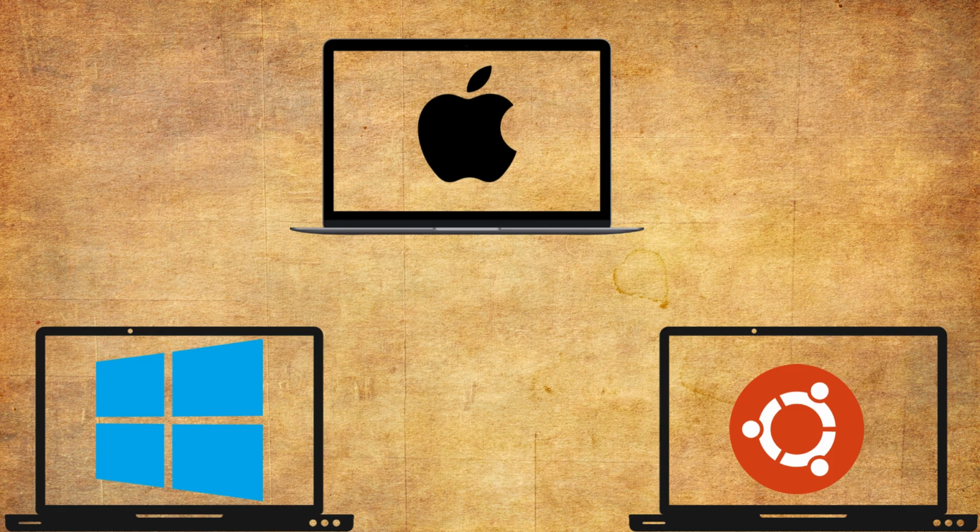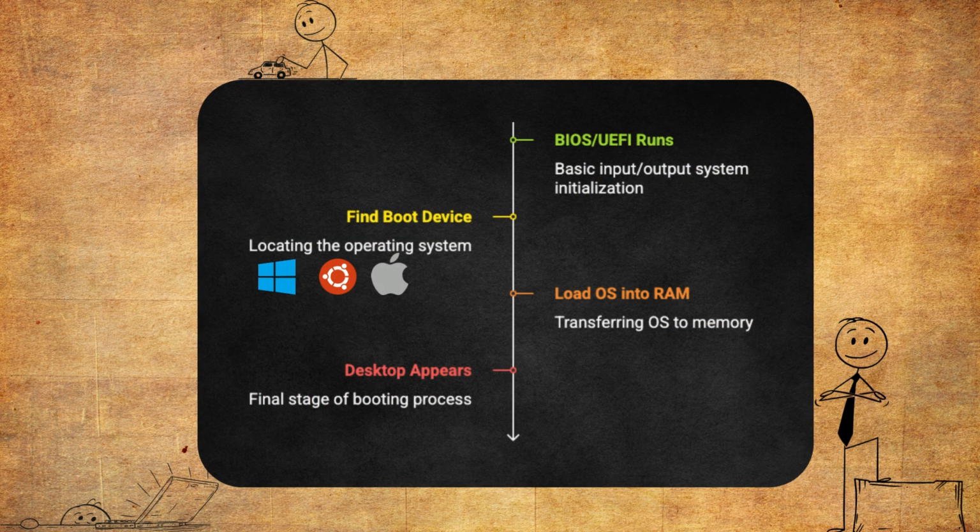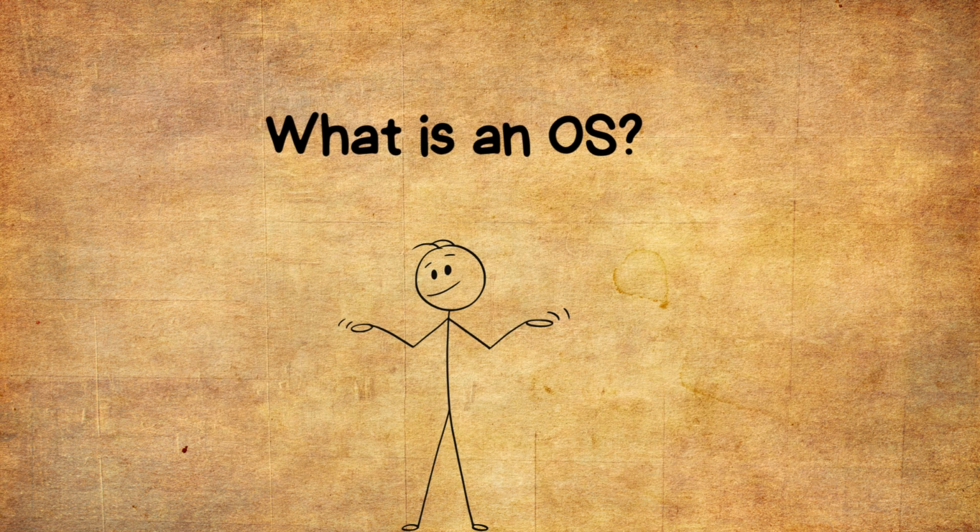As we've discovered earlier, once the BIOS or UEFI does its thing, it finds your storage device and loads the operating system into RAM. That's when things start to feel familiar. Your desktop shows up, icons appear, you move your mouse, and it just works. But what exactly is an OS?